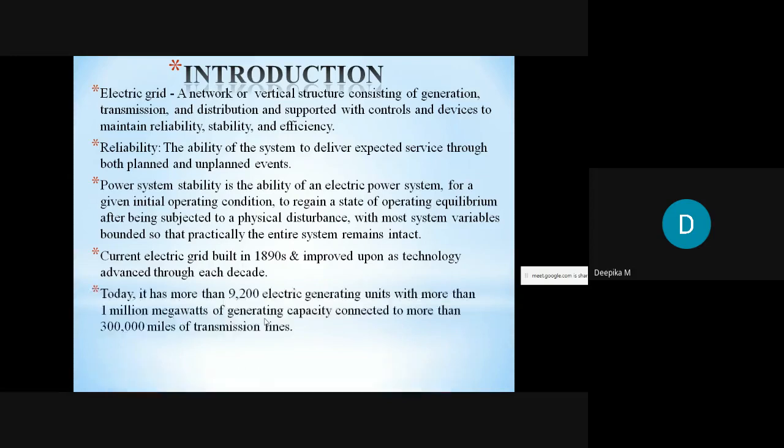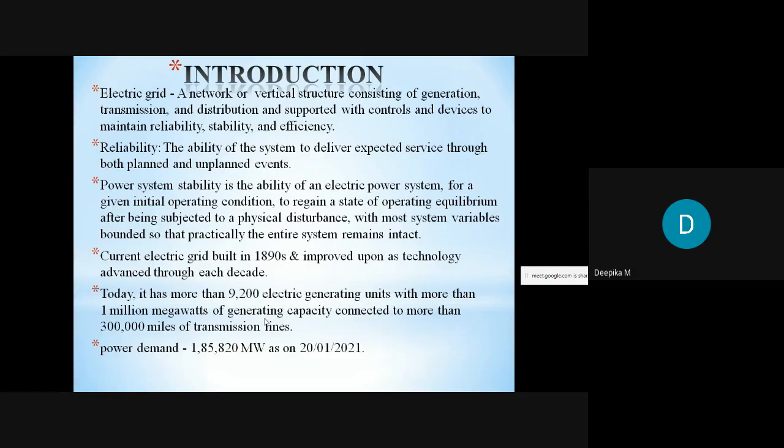So today it has more than 9,200 electric generating plants with more than 1 million megawatts of generating capacity, connected to more than 3 lakh miles of transmission line. So our Indian electrical network was built in 1890, and it has 9,200 electrical generating units, a capacity of generating 1 million megawatt of power, and it is connected to transmission lines of 3 lakh miles. That means we can transmit the power over a very long distance.